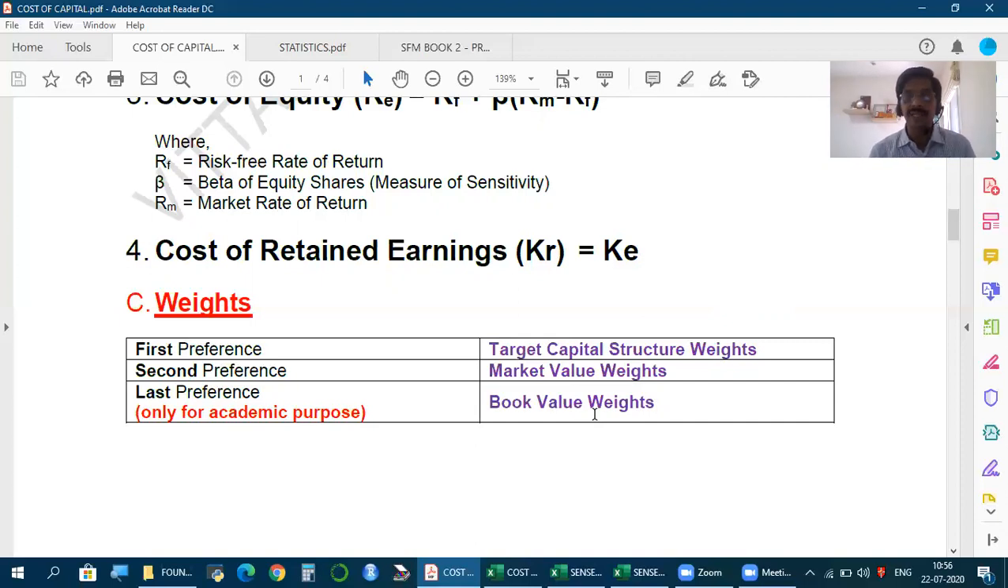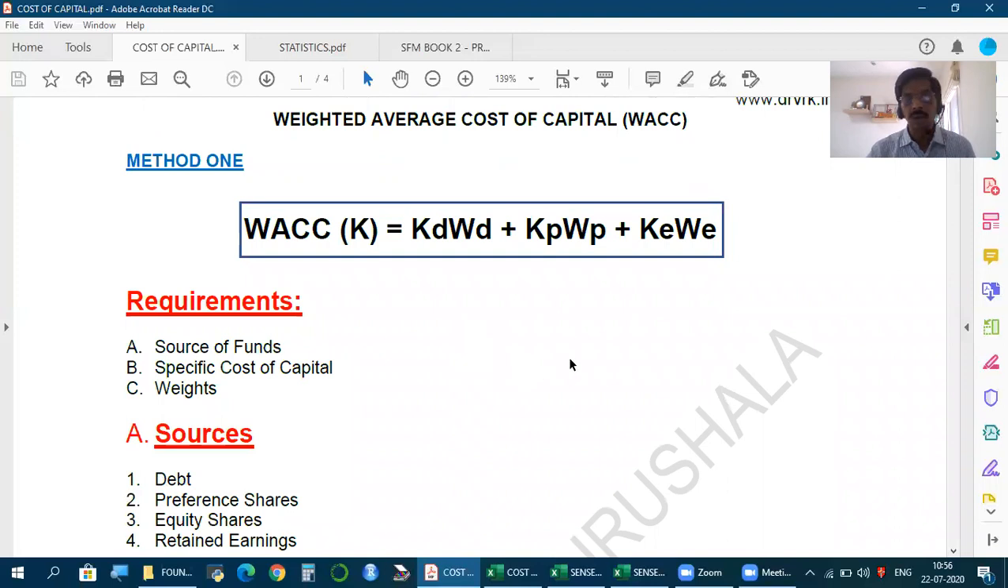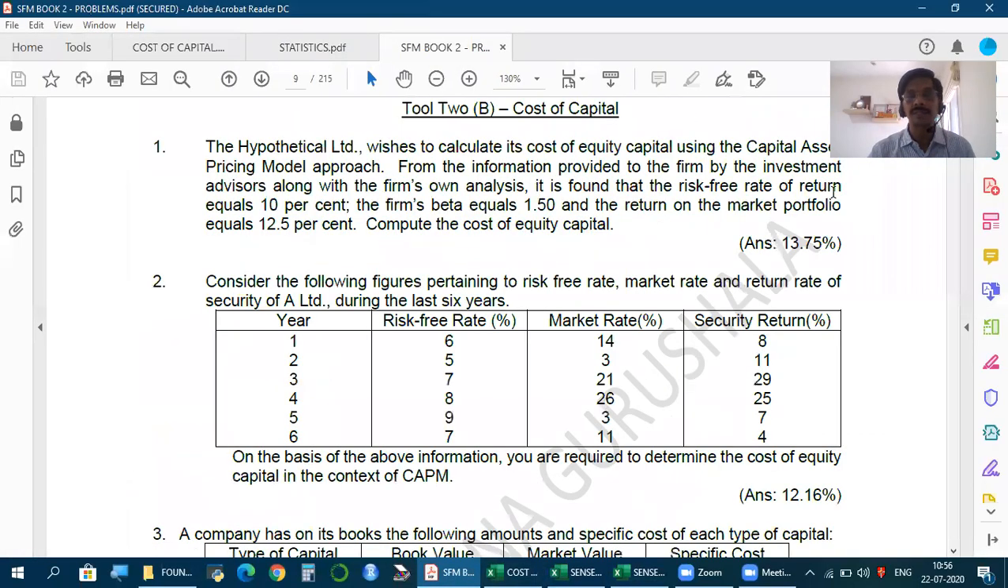But for academic discussion in the classroom, when problems are given and we don't have any data, without choice, we take book value weights. So we take the proportion of each source in the total capital using the values in the books, the balance sheet values. Now, once you're ready with all this, you're ready to calculate WACC. Now, let's quickly see a few cases of how to make this calculation. But all this is just method 1 to find WACC. There's another alternative method. Let us see that. But first, let us get into this.